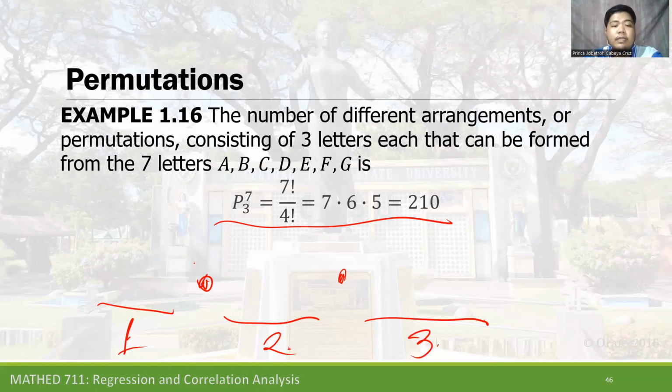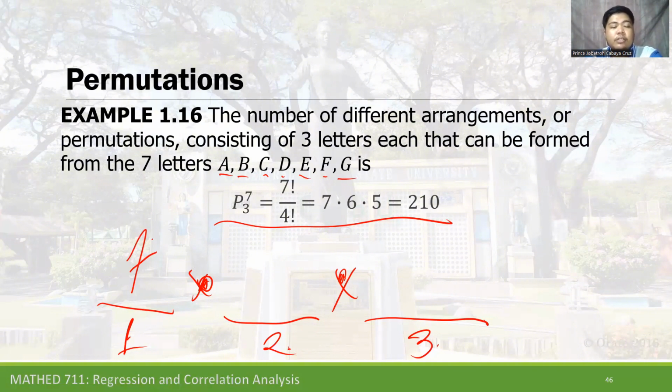It is a multiplication. So for the first letter, we are going to pick from 1, 2, 3, 4, 5, 6, 7. So on the first choice of the arrangement, there are 7 possible ways.